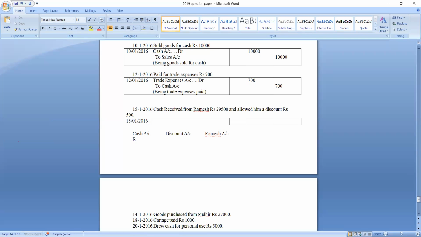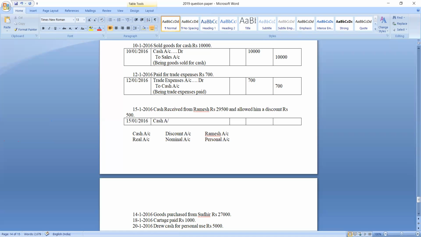Understood? So cash is which account? It is a real account. Okay, fine. Then discount is which account? Discount is a nominal account. Ramesh account is which account? It is a personal account. Now tell me, cash received from Ramesh, cash comes in, no? So according to real account, debit what comes in.